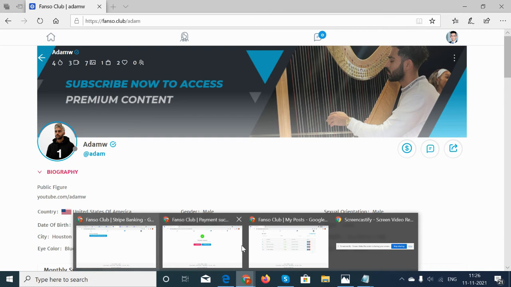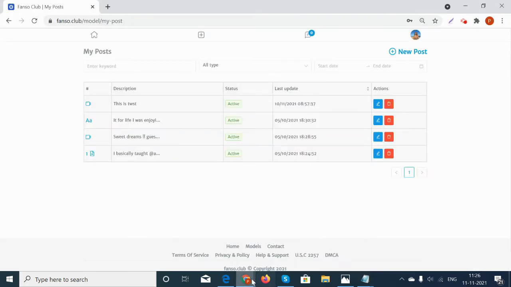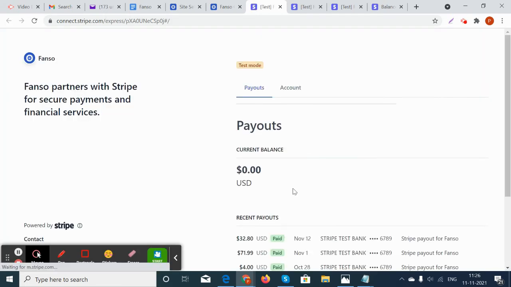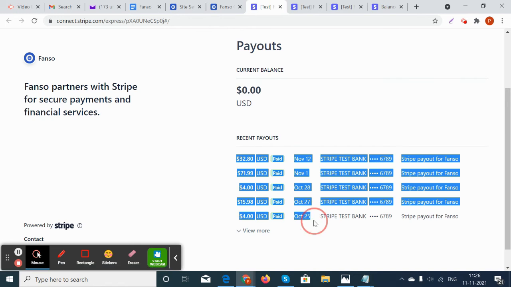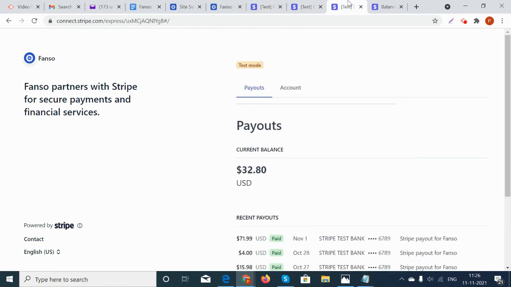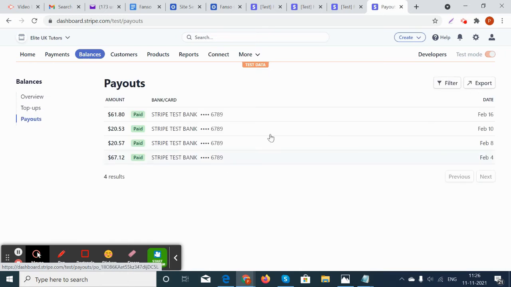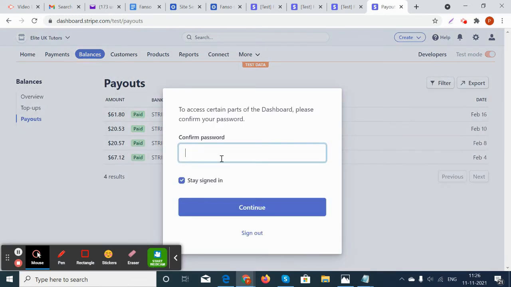What she can do to manage her payouts is go to her Stripe. So she can log in here, and then she can look for the payouts, whatever she has earned, from here. These are her recent payouts. So she can log into her Stripe account like this, and then the balances will be displayed here, and the payouts in the payouts page. These are the payouts that will be listed for the model in her Stripe account.